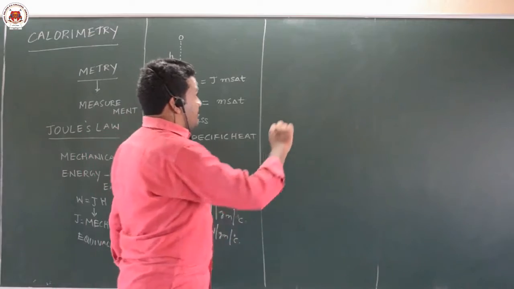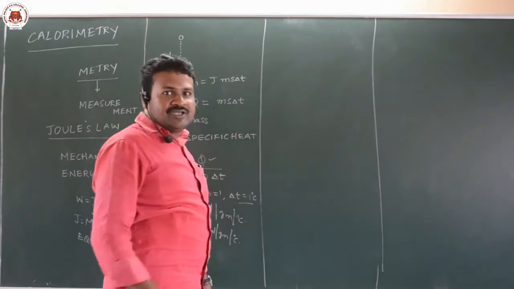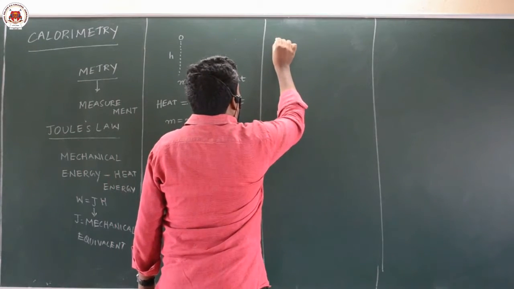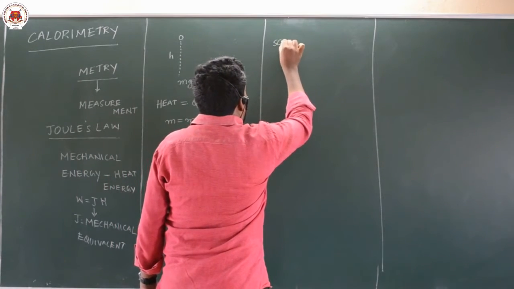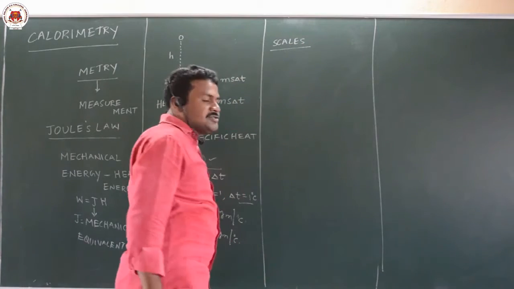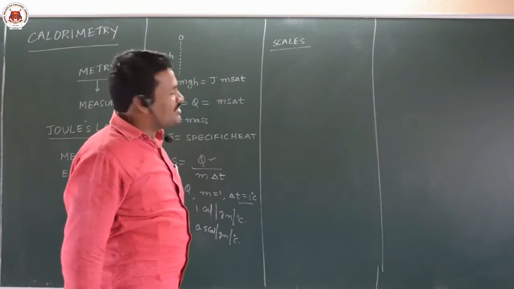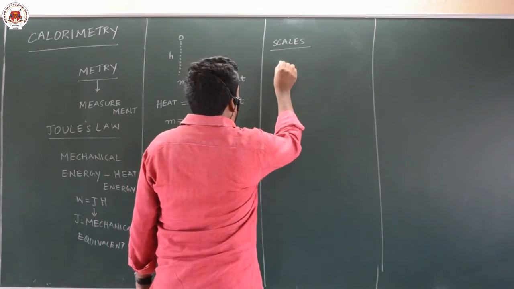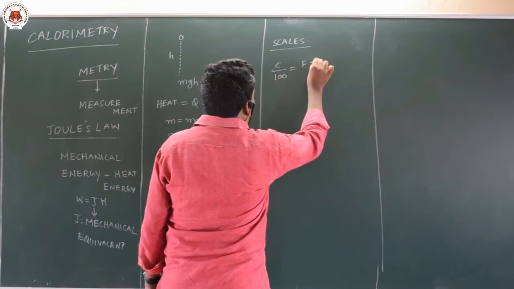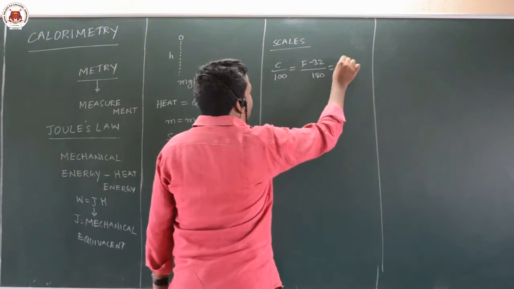And when you are measuring temperature, there are different scales for measuring temperature. Those are the Celsius scale, Fahrenheit scale, Reaumur scale and Kelvin scale. For that there is one formula: C by 100 is equal to F minus 32 by 180 is equal to R by 80.